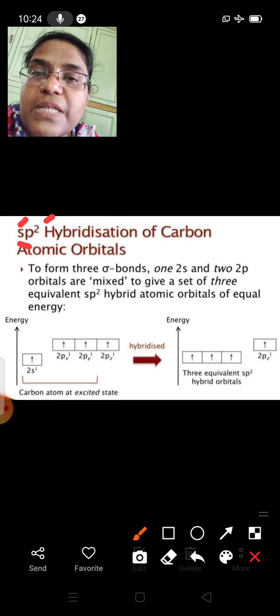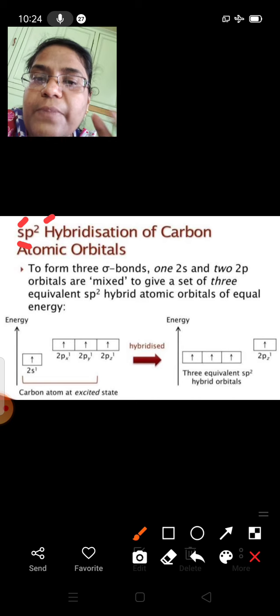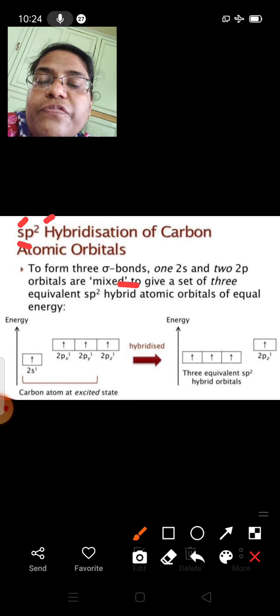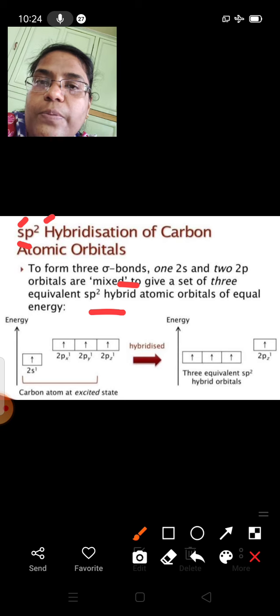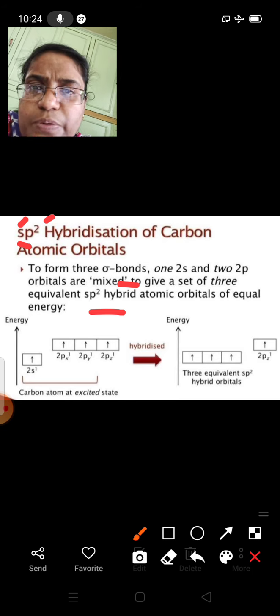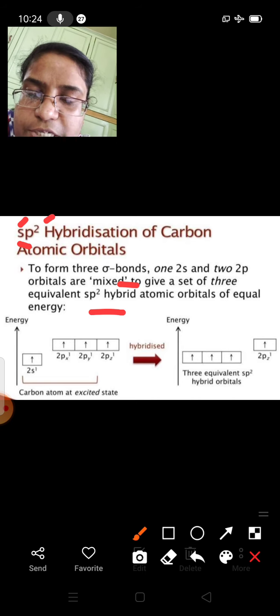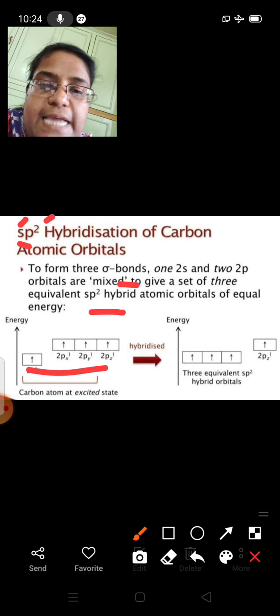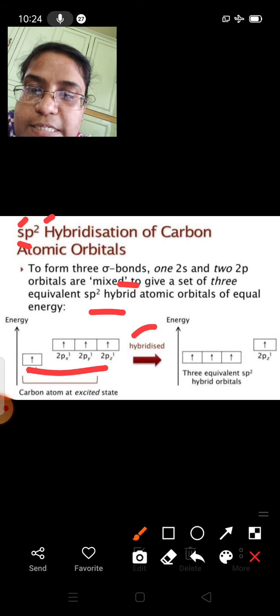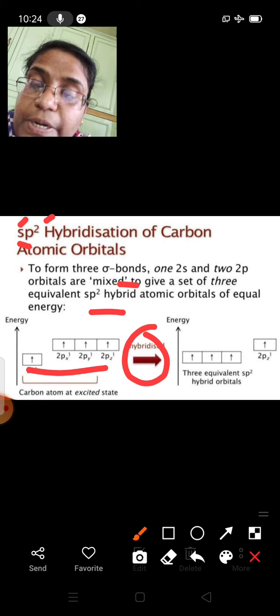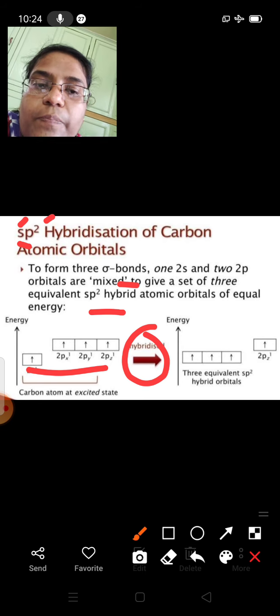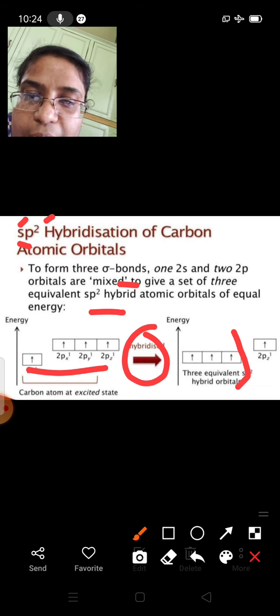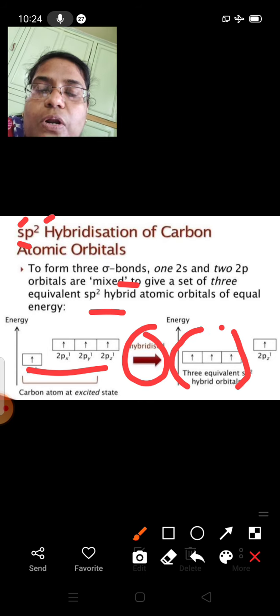So, to form 3 sigma bonds, one 2s orbital and 2 2p orbitals are mixed to give a set of 3 equivalent sp2 hybrid orbitals of equal energy. Let's see this. This is the configuration of a carbon atom in excited state. That excited state will undergo sp2 hybridization to form 3 equivalent sp2 hybrid orbitals.